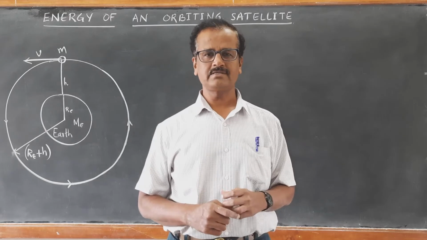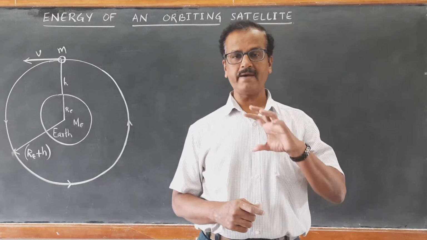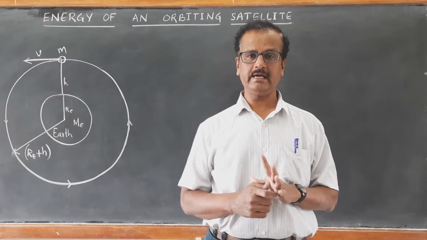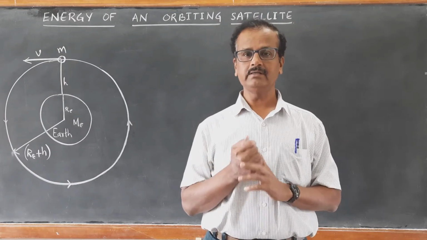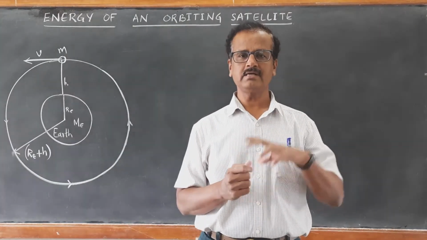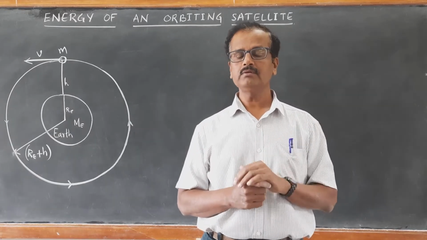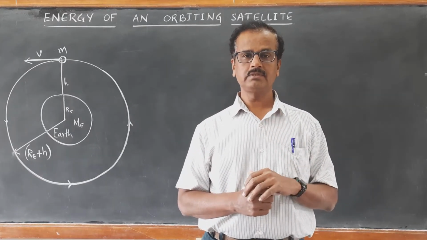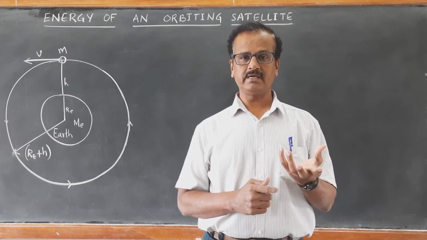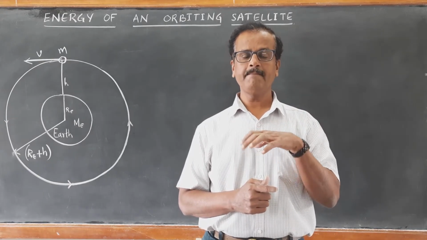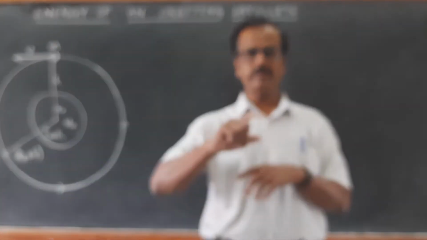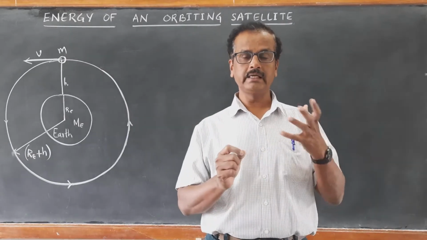In the last session, we discussed the time period of a satellite revolving around the Earth. We discussed Earth satellites, artificial satellites, then natural satellites like the Moon, right? We discussed the types of satellites, geostationary satellites and polar satellites. That we are going to discuss at the end in detail.